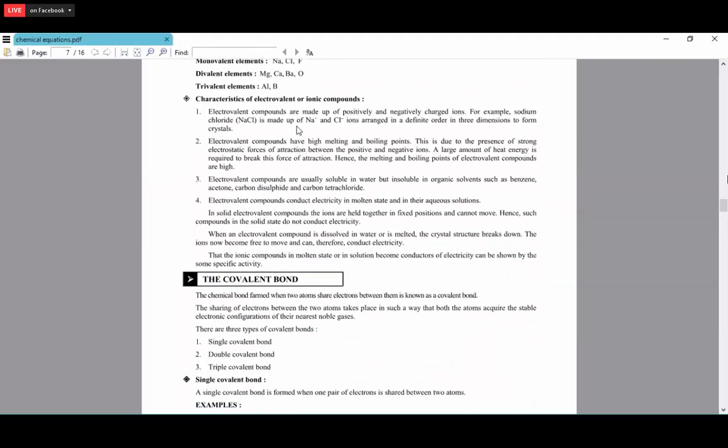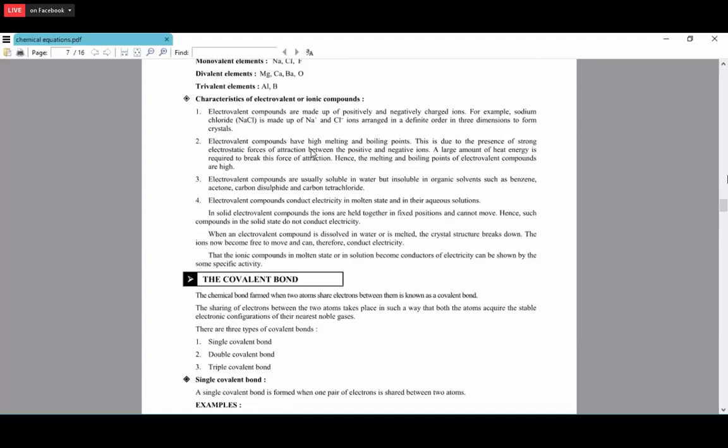Characteristics of the electrovalent or the ionic compounds. So the electrovalent compounds are made up of the positively and the negatively charged ions. Say for example, sodium chloride NaCl, it is made up of the Na+ and the Cl- ions. So it is arranged in a definite order in 3 dimensions to form the crystals. Always the ionic compounds exist in the form of crystals.